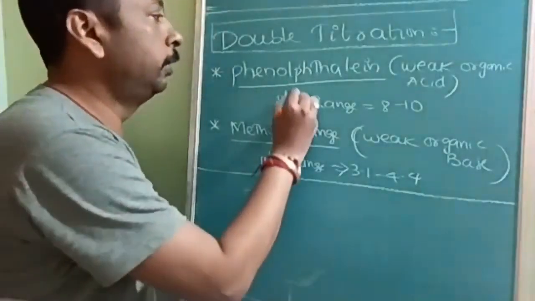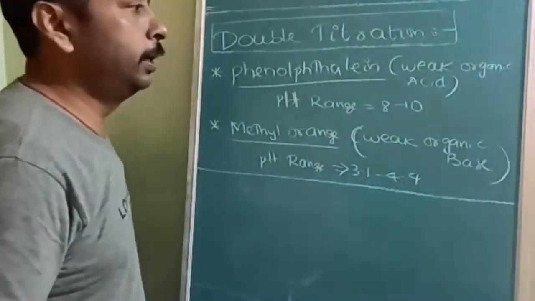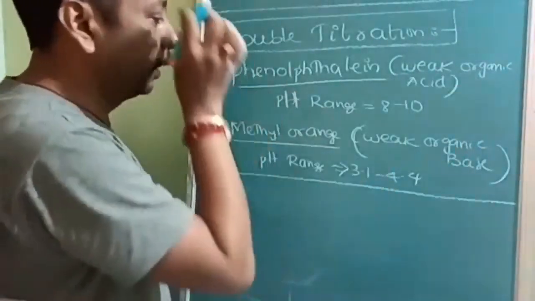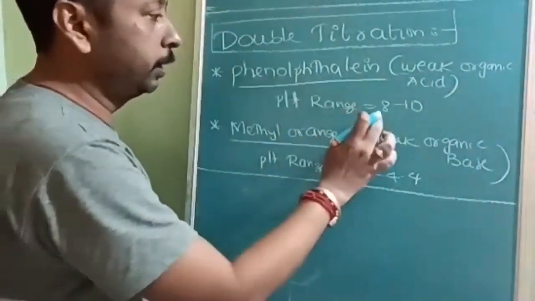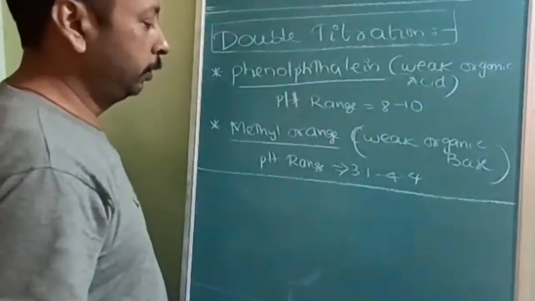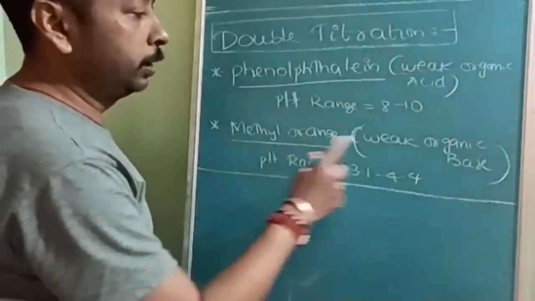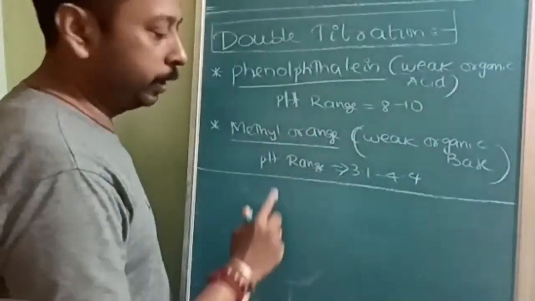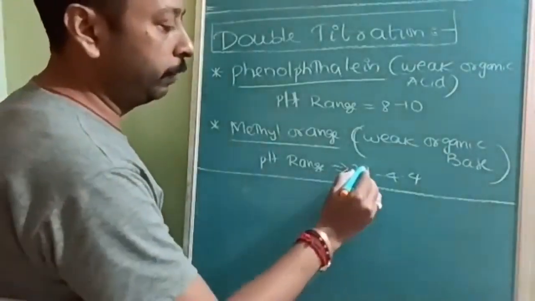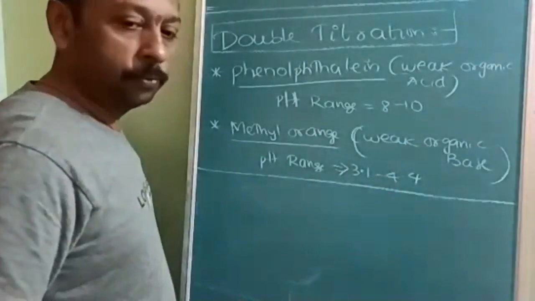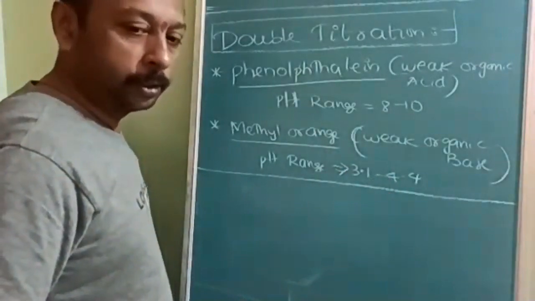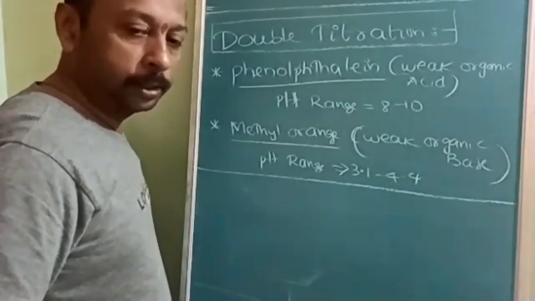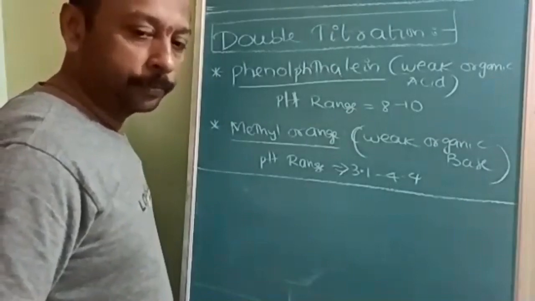Phenolphthalein indicator is a weak organic acid. It can work in the pH range of 8 to 10. Methyl orange is a weak organic base, and its pH range is between 3.1 and 4.4. These are all extracted from ionic equilibrium but utilized in titration.